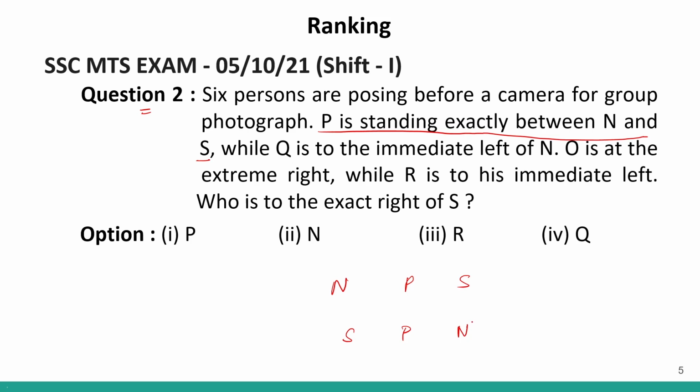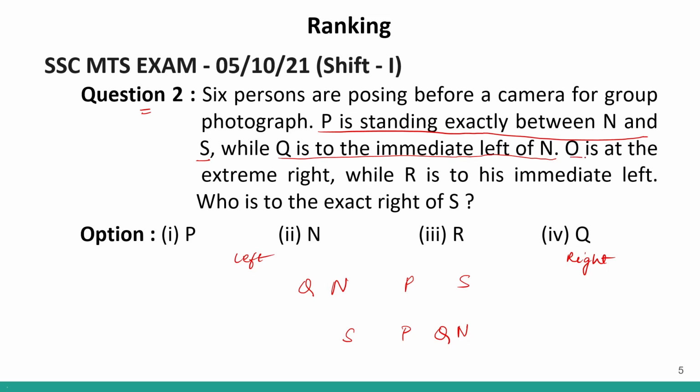Because it is not mentioned in the question whether S is to the right of P or N is to the right of P. This is your left and this is your right. Now, it says that Q is to the immediate left of N. So, immediate left means Q will be over here.